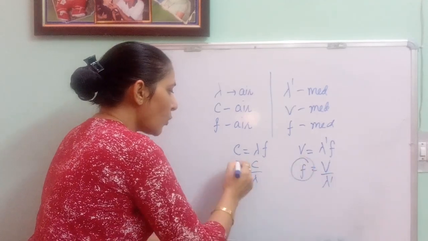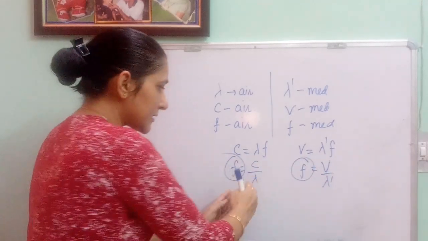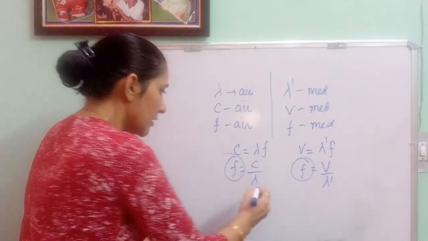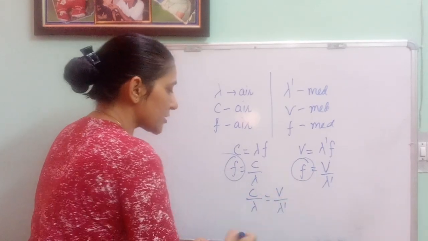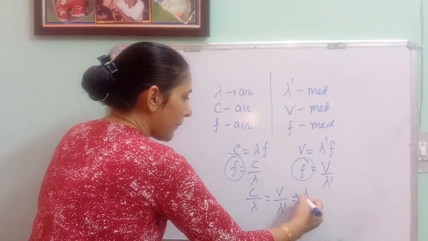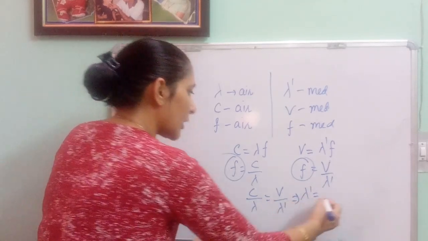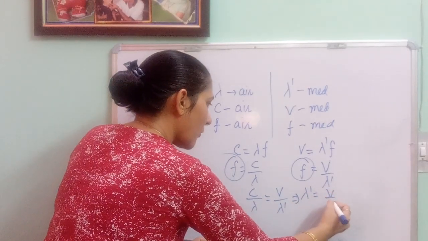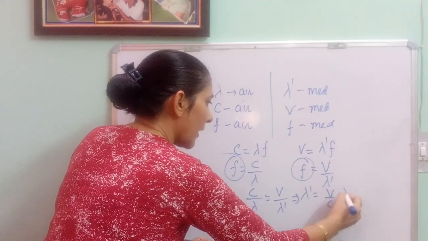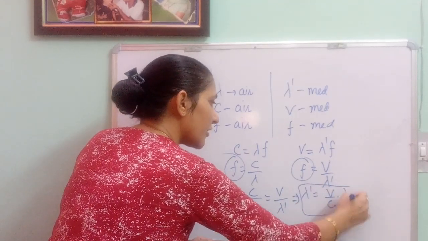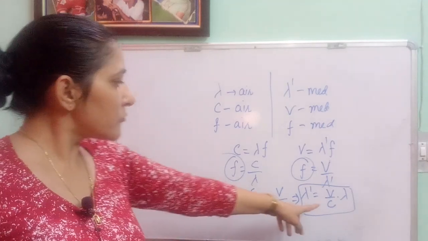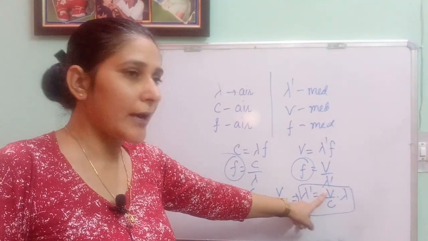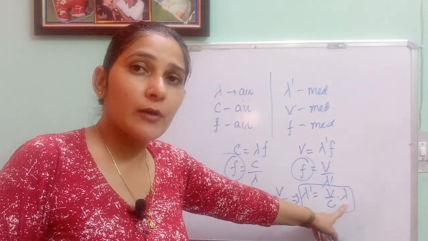These two are equal, so the right hand sides can also be equated. You can write c upon lambda is equal to v upon lambda dash. From here you can calculate lambda dash, which will be given as v upon c into lambda. So this is the change in wavelength, which you can state in terms of the speed of light in air, the speed of light in medium, and the wavelength of light in air.